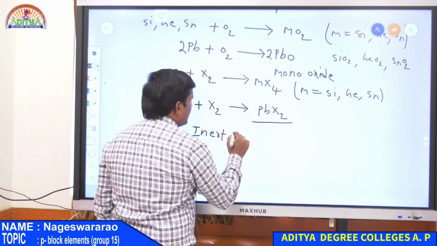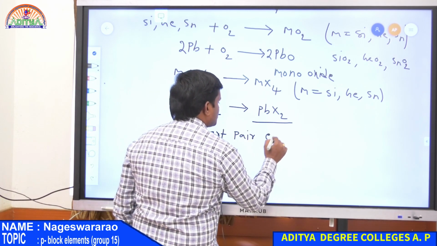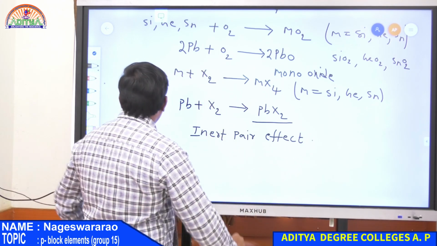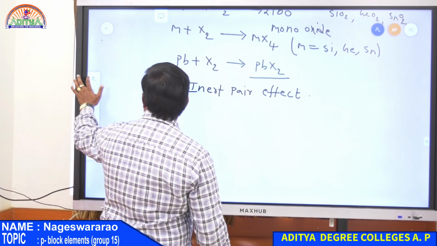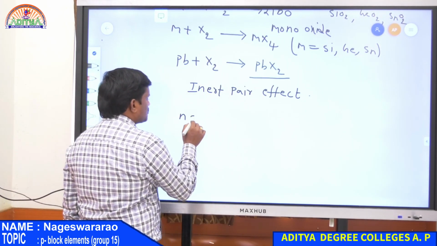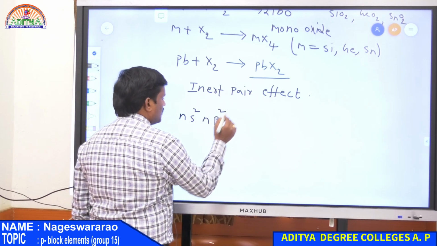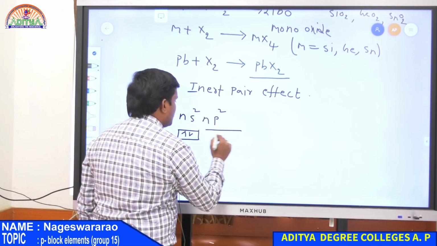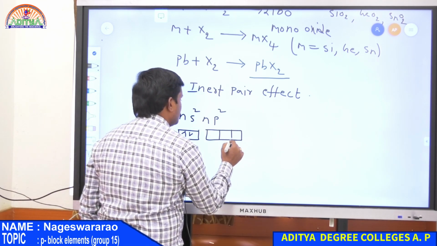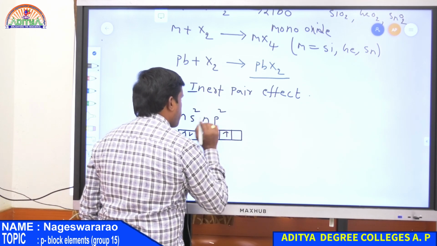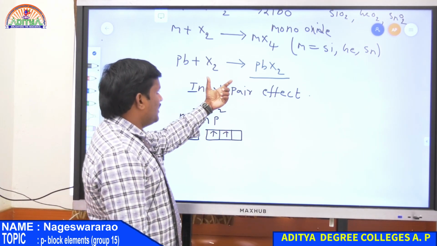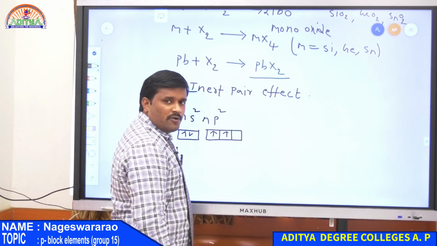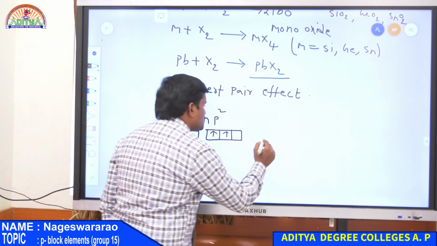That is due to the inert pair effect. So what is this effect? Again look at the electronic configuration of the carbon family. So the general electronic configuration is ns2 np2. So totally there are 2 electrons in the s orbital as well as 2 electrons in the p orbital. If an element uses only 2 of these electrons in compound formation, then it exhibits a +2 oxidation state.